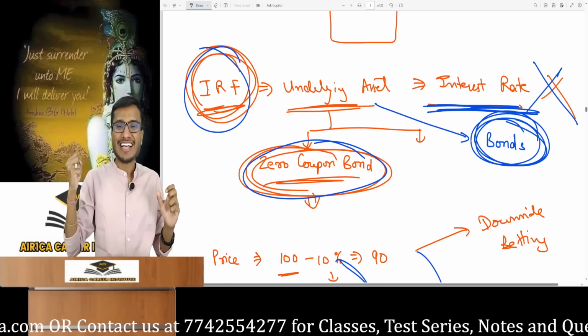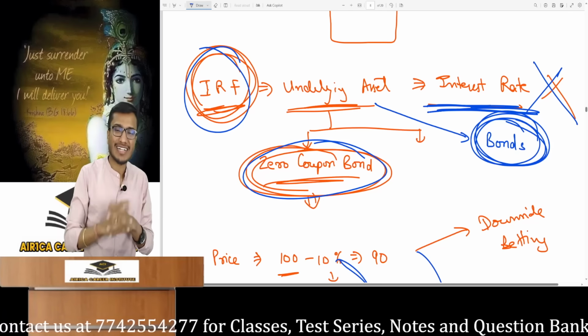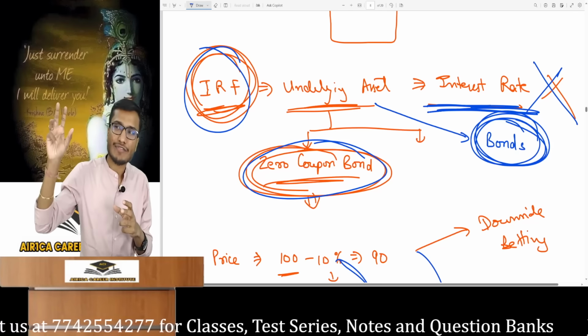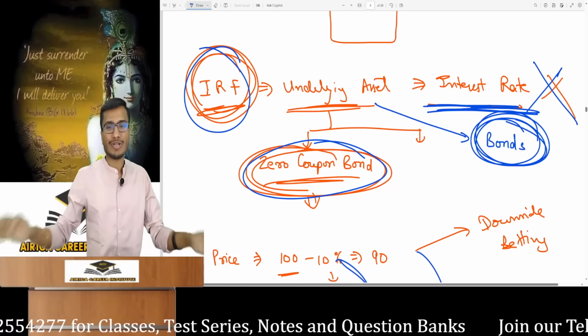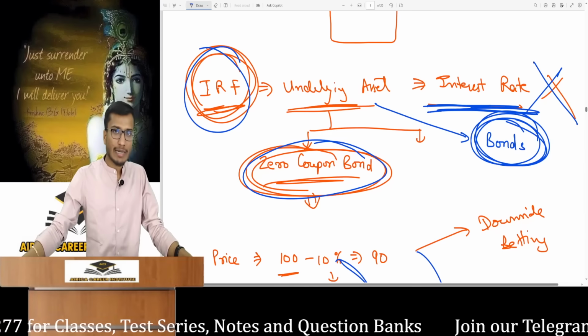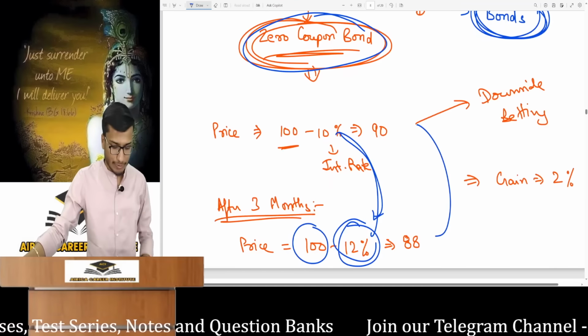Okay? Bonds have their own percentage rate and associated interest rate. I will explain how. Whatever fluctuation we have in the interest rate, that much will be your bet. Your work will also be done. So the underlying asset is a bond in an interest rate future. Now how it is, in what way it is, I will explain that to you.